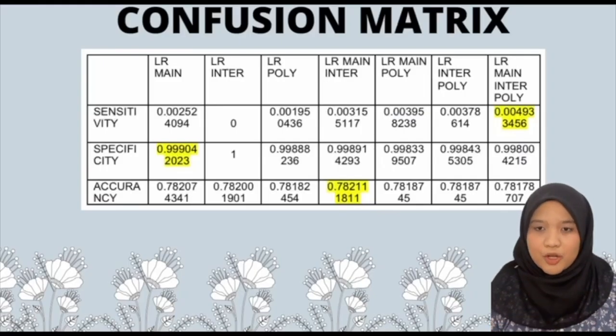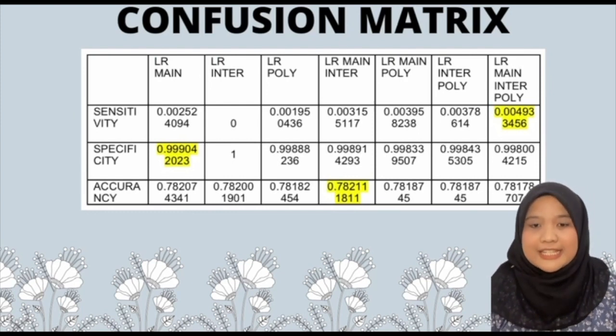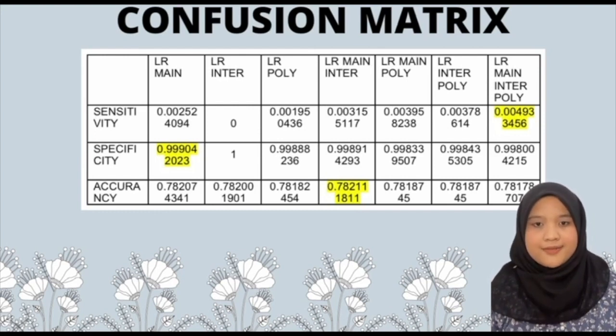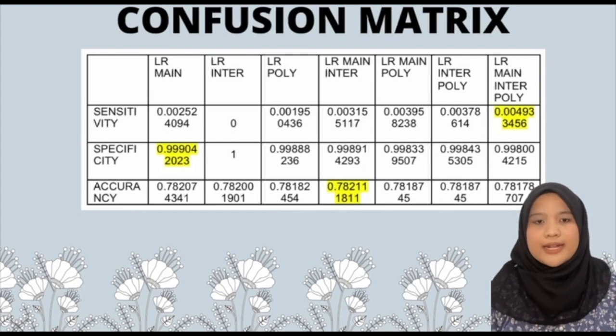This is the confusion matrix for logistic regression. From the confusion matrix, sensitivity, specificity, and accuracy are calculated. Based on the table above, the LR main inter model has the best overall performance since the accuracy value is the highest, which is 0.782111.